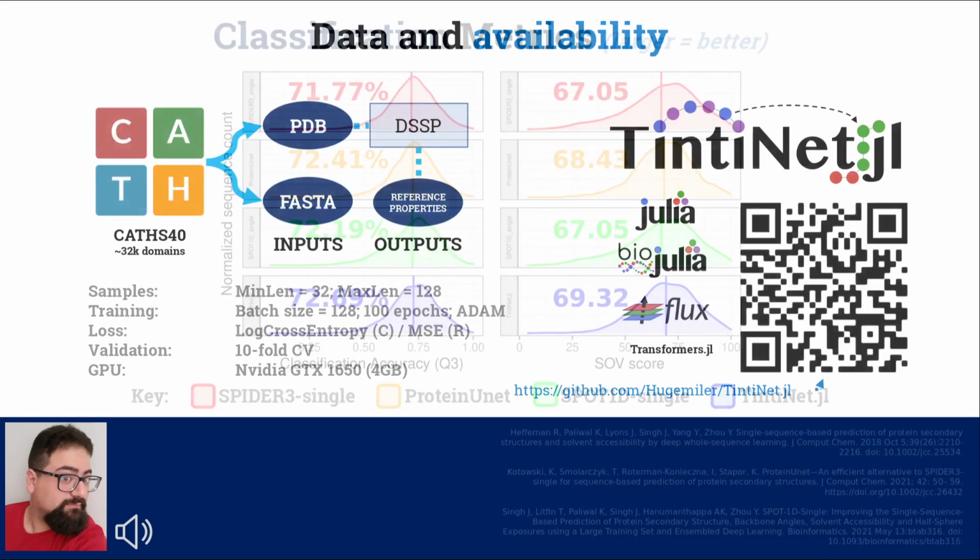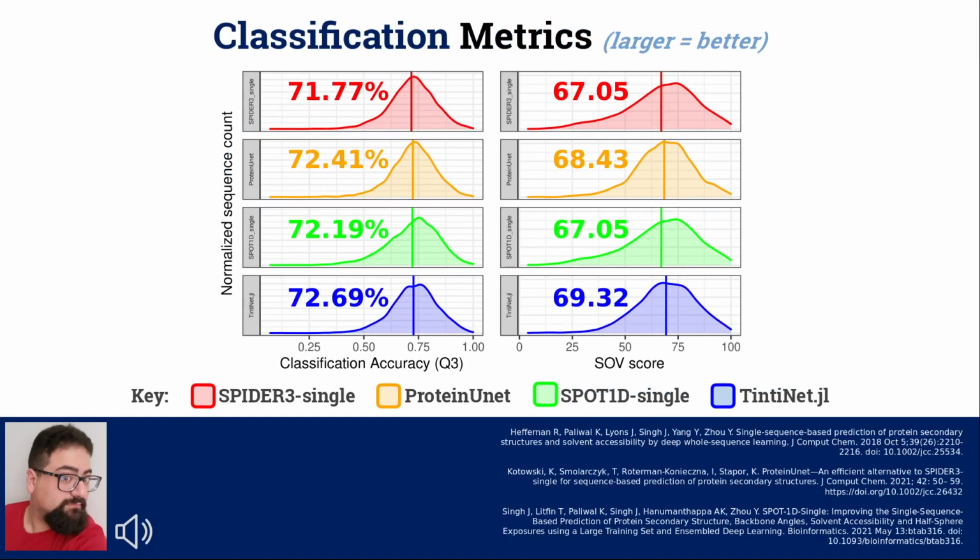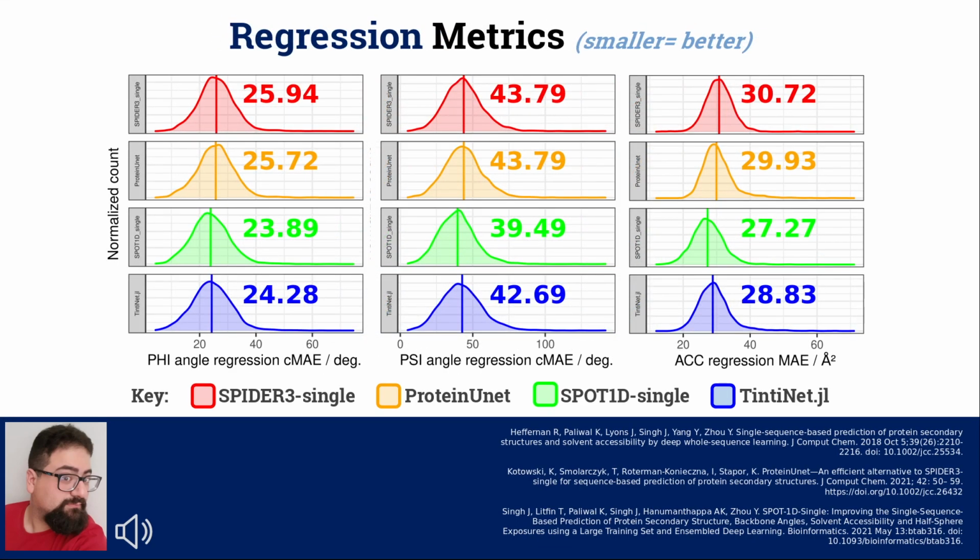We evaluated Tintinet.jl side by side with the same single sequence property estimators we used as inspiration, and compared some figures of merit on the same validation set. For classification, Tintinet.jl ranked first place on the relevant metrics, which are the prediction accuracy and free-state segment overlap score. For regression, Tintinet.jl ranked second out of the 4 models evaluated on the relevant metrics, which are circular mean absolute errors for phi and psi angles and regular mean absolute error for the solvent accessibility.